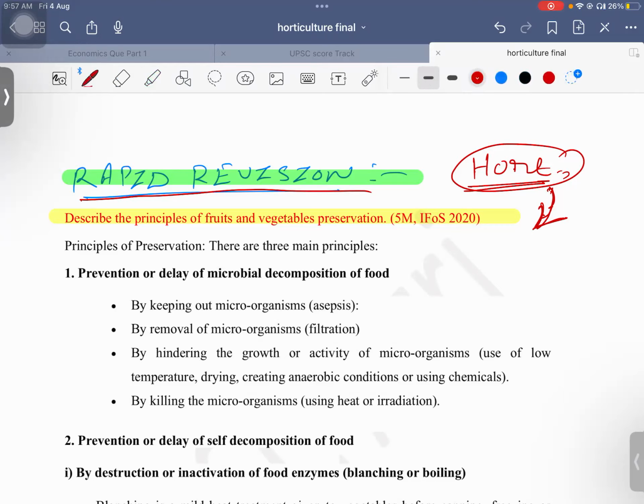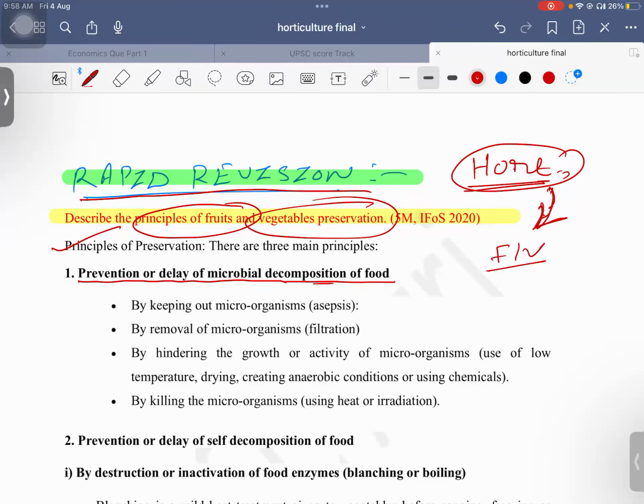See now the principles of preservation. So the first is prevention or delay of microbial decomposition of food. Okay. I didn't tell about the question. Huh? Describe the principles of fruit and vegetable preservation. So this is a question on fruit and vegetable preservation. How to preserve these fruits and vegetables through different techniques. Okay, what are the principles? So they ask principles. This is important. Now they have not asked from past few years, so you may expect this question.